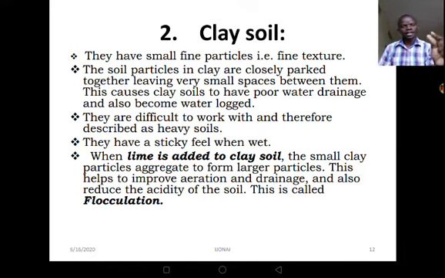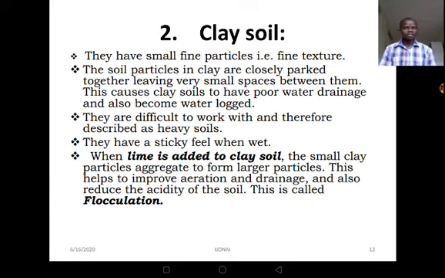Then they have a sticky feel when you feel them between your thumb and finger. Please don't forget, whenever you're feeling these soils, don't forget to wet them. Now, when lime is added to clay soil, the clay soil particles aggregate together to form larger particles. This helps to improve aeration and drainage.